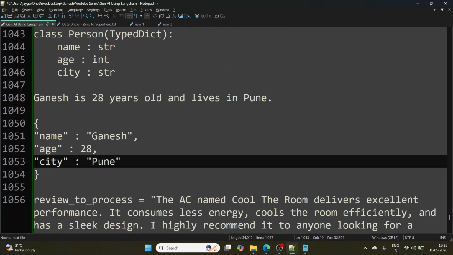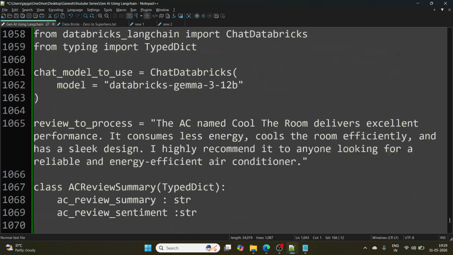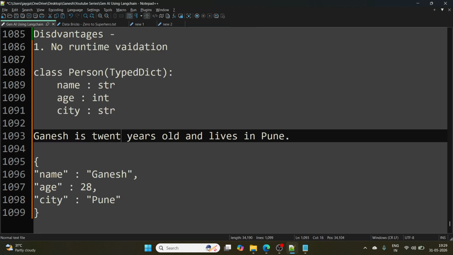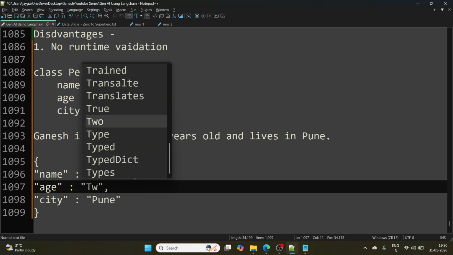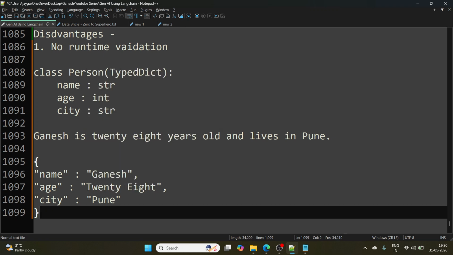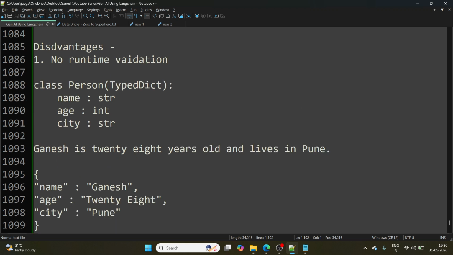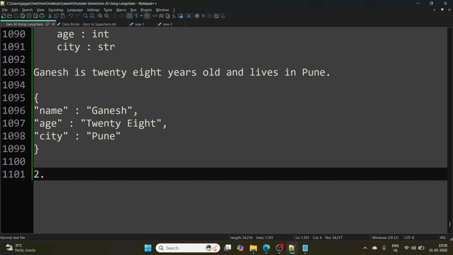If I define age as integer, and I get something like this, Ganesh is 28, it can give me the output like this, 28. There is no error it is going to throw. So there is no type validation happening at runtime, and this is the biggest disadvantage if we are looking for a specific data type.